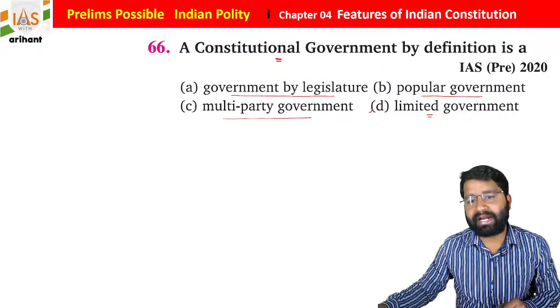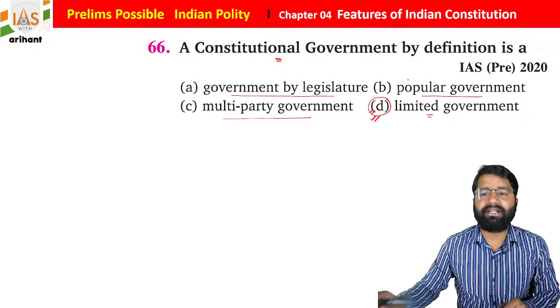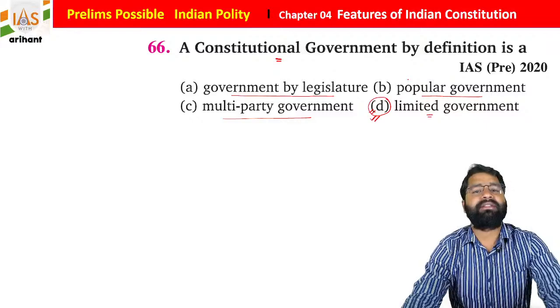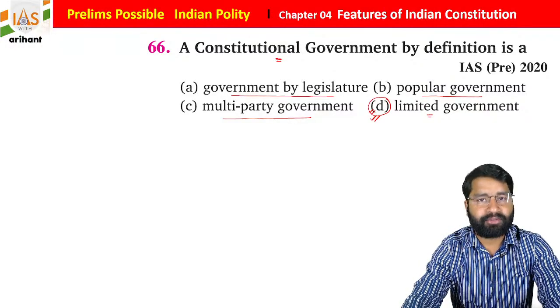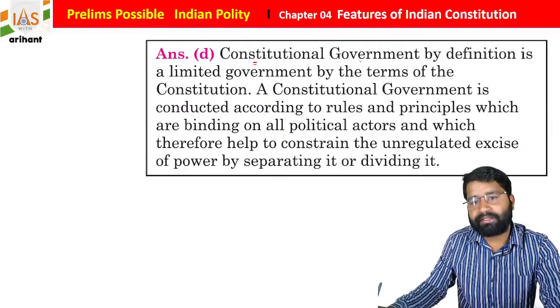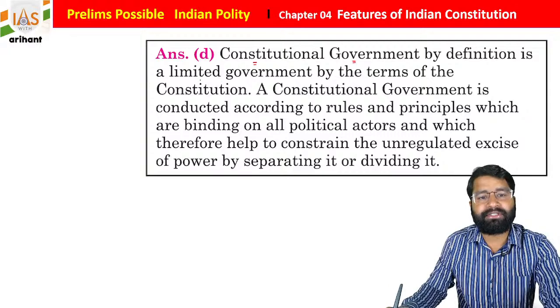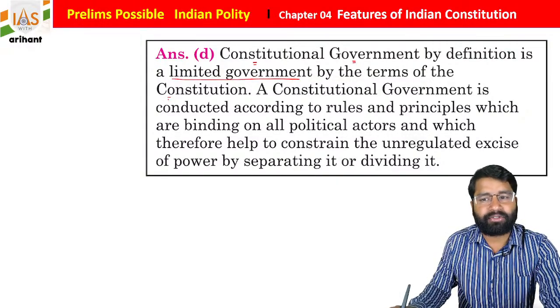So it means that they are going to limit the government, yes or no? Simply, a limited government is a constitutional government, students. It was in the UPSC 2020 pre-paper, and there is an explanation also. The constitutional government, by definition, is limited government by the terms of the constitution.